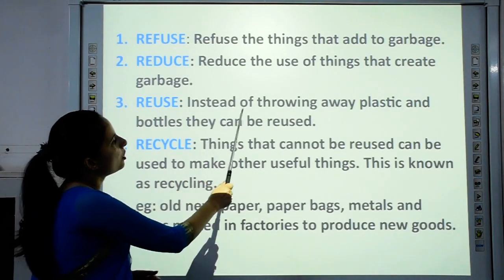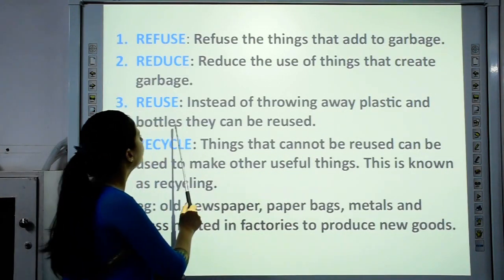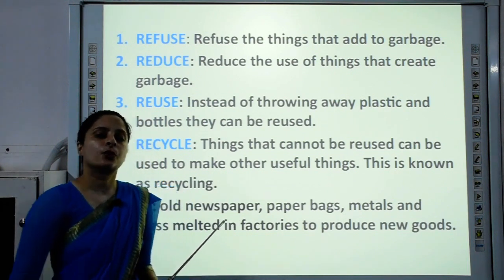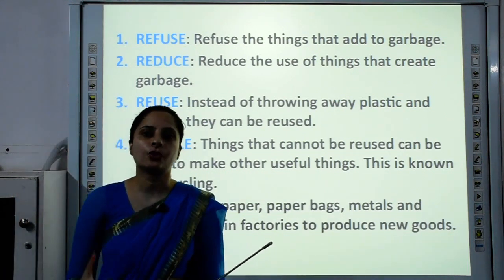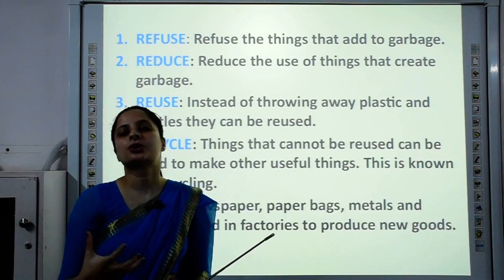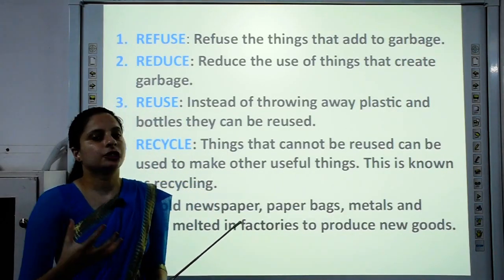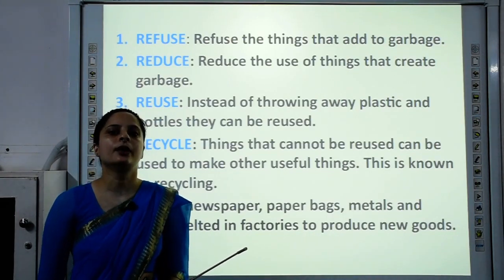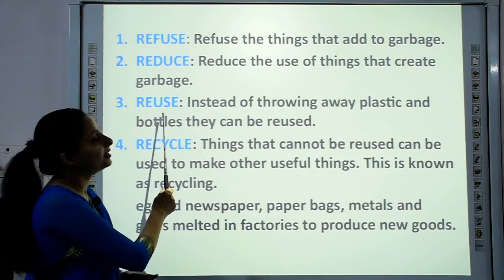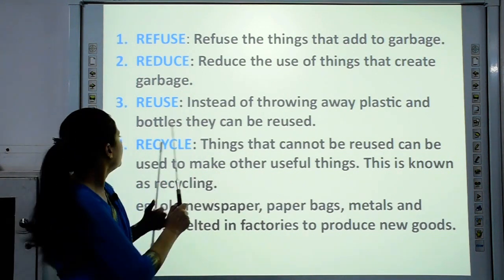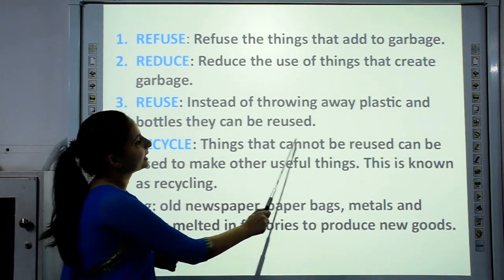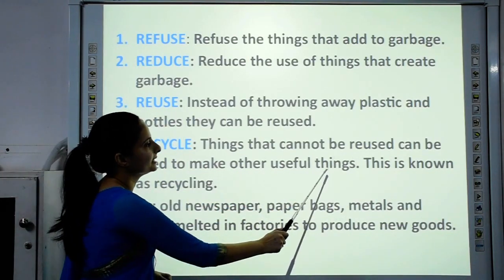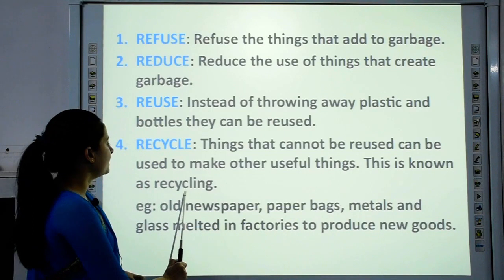Reuse. Instead of throwing away plastic bottles, they can be reused. Instead of throwing these plastic bottles which are of no use to you, you can use them to store water, or else your jam bottles or pickle jars can be used in the kitchen to store things. Thereby you are reusing the things. Recycle. Things that cannot be reused can be used to make other useful things. This is known as recycling.